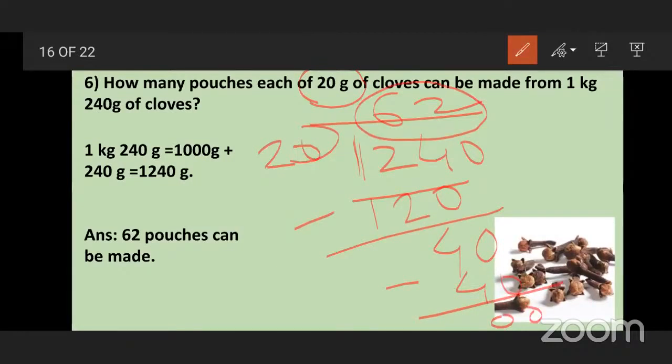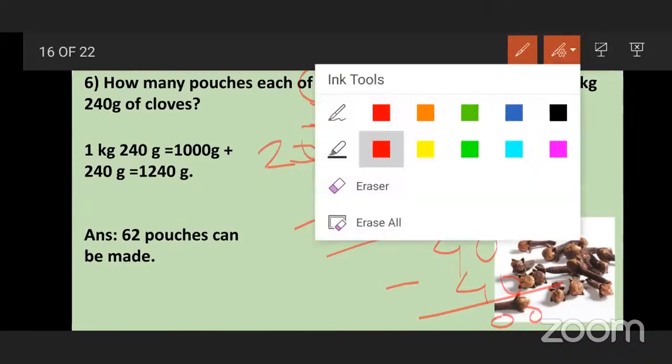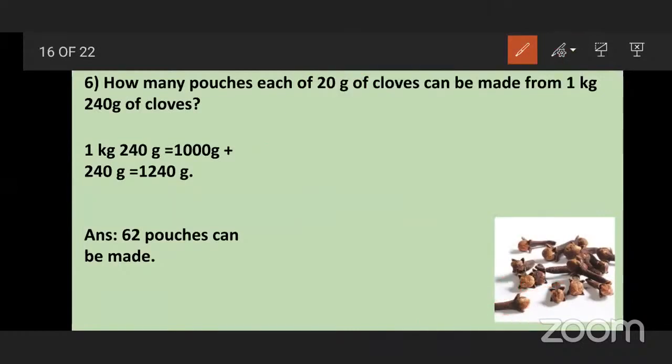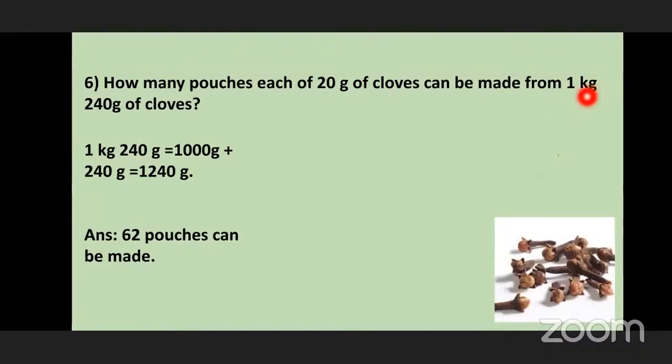So in 1 kg 240 grams of cloves, we can make 62 pouches of 20 grams each. Okay, understood how we did this?